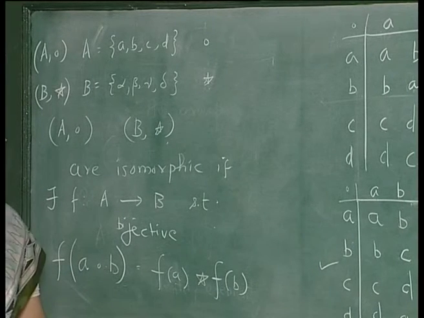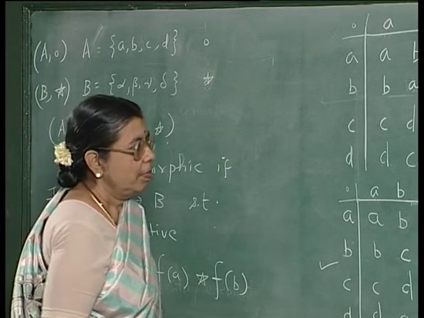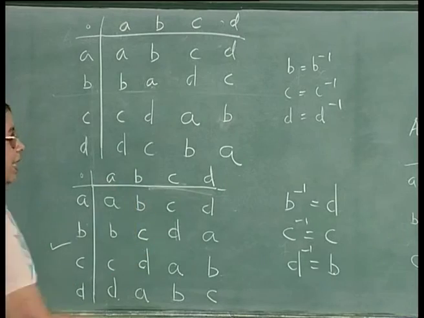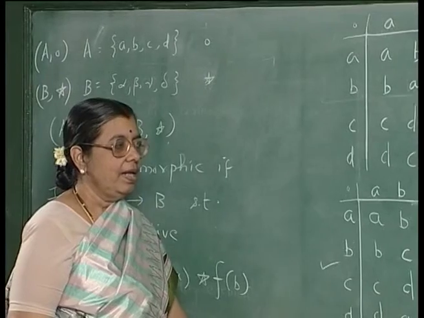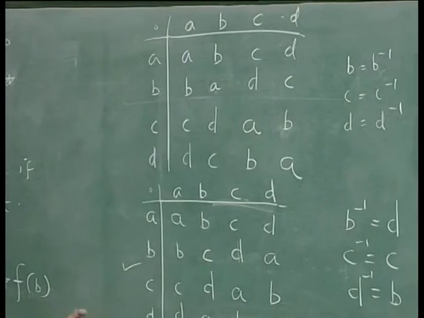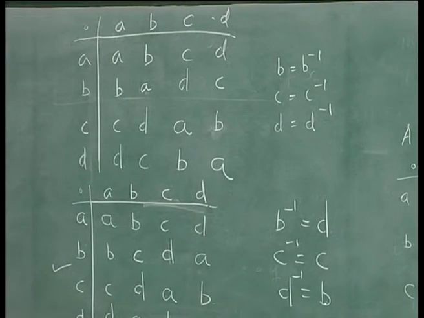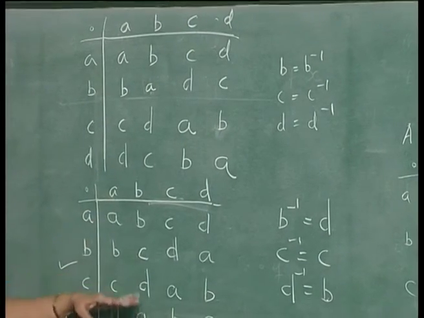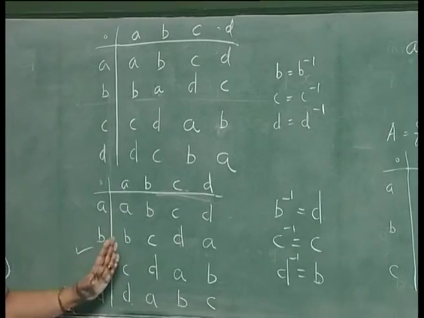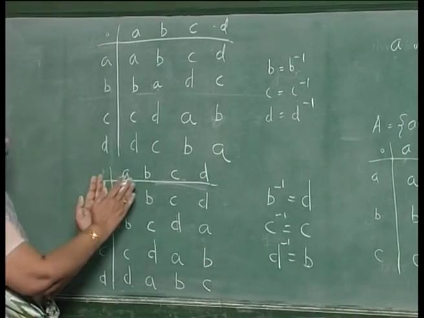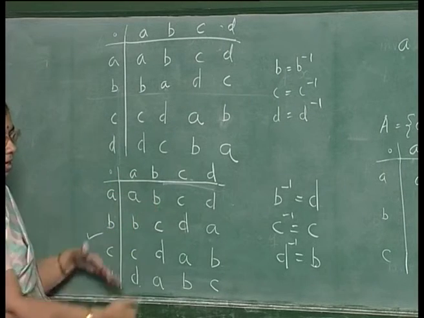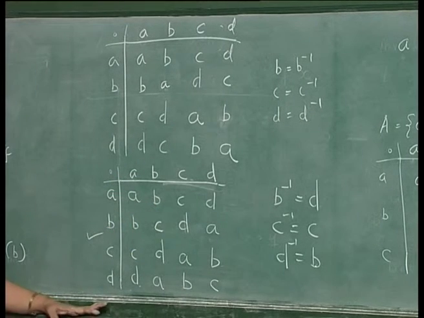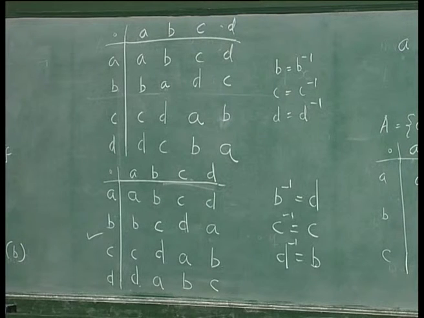How do I get isomorphic groups? Suppose instead of A, B, C, D, I rename them as alpha, beta, gamma, delta, then that group is isomorphic to this. And in a group, you can interchange the rows and the columns. For example, if B and C are interchanged, I can interchange B and C here, and I will get another table. But it will represent the same group as this.